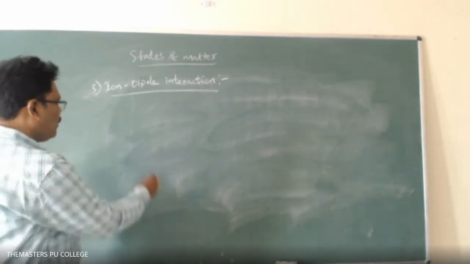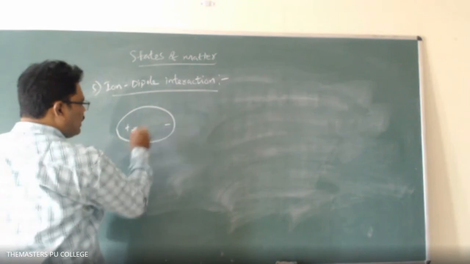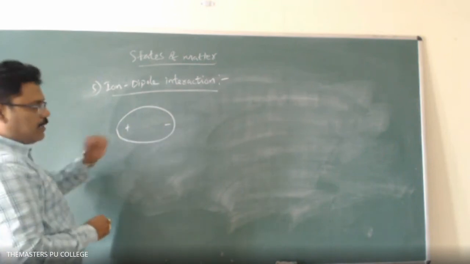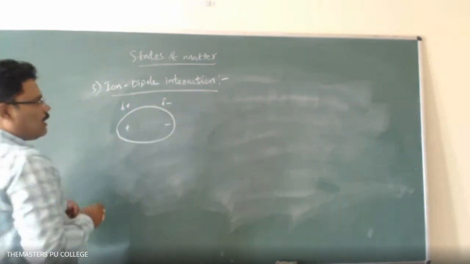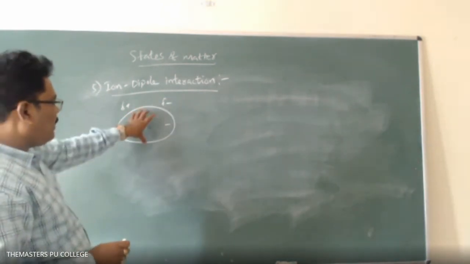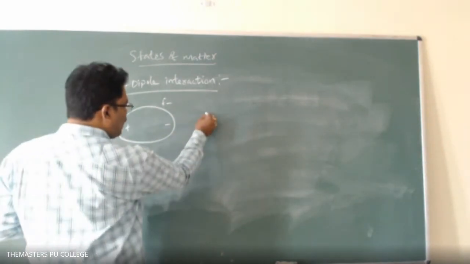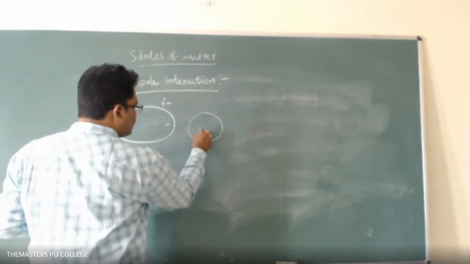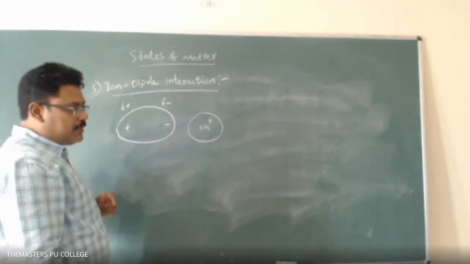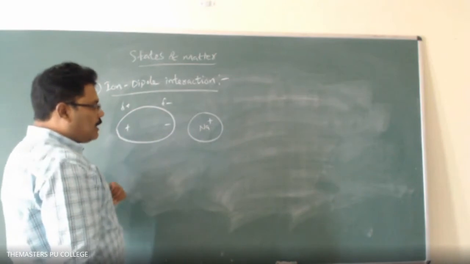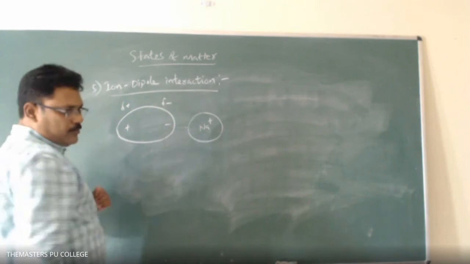For example, if you take any dipole, one end has the positive charge and one end has the negative charge. This is the delta plus and this is the delta minus. This is the dipole. Ion dipole interaction means we have any one ion, for example the sodium ion Na plus. If the cation is there, the interaction exists between the ion and the negative end of the dipole.